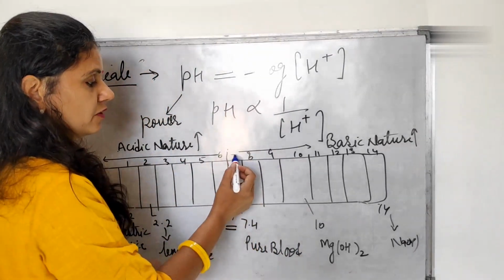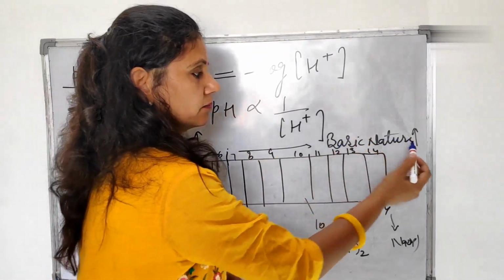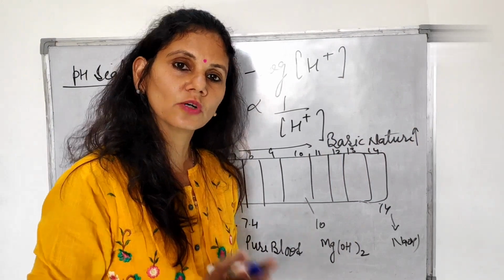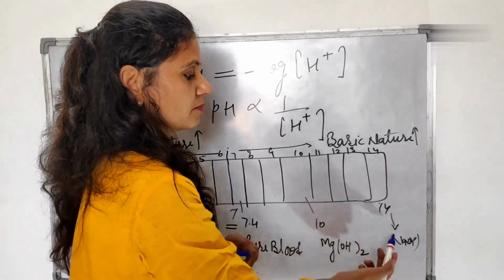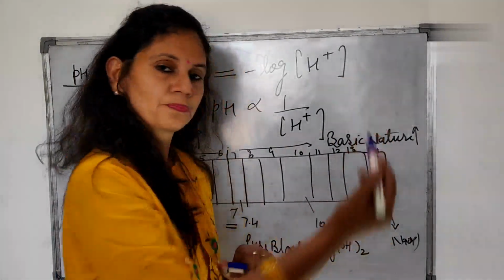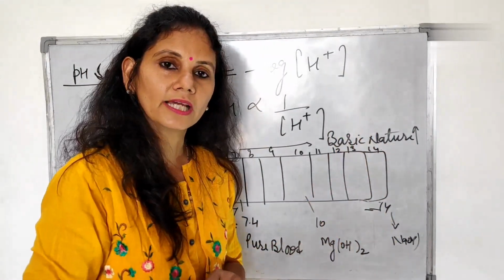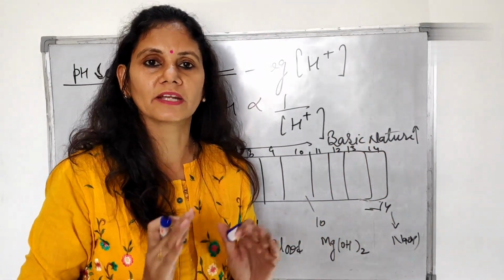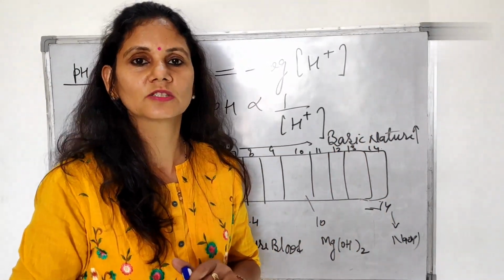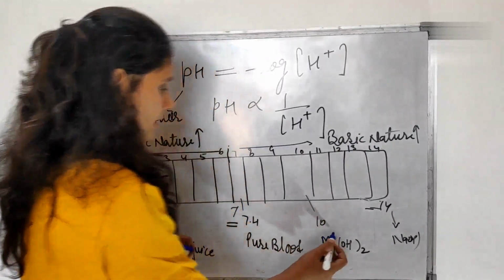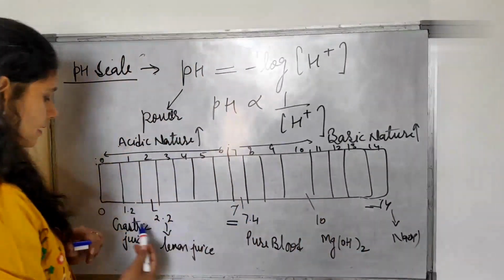Then, when we move from 7 to 14, the basic nature increases. So the strongest base has a pH of 14. Substances having 10 to 14 pH are called stronger bases. So, here are some examples.